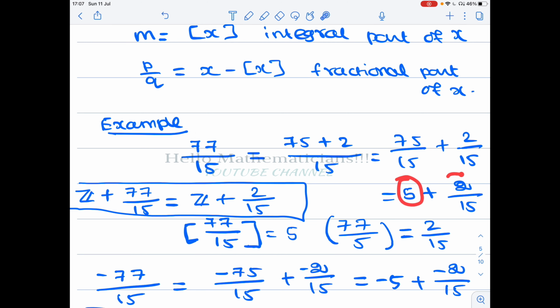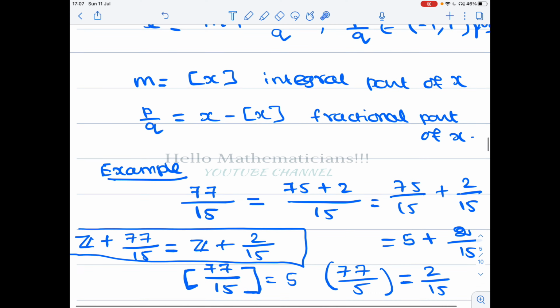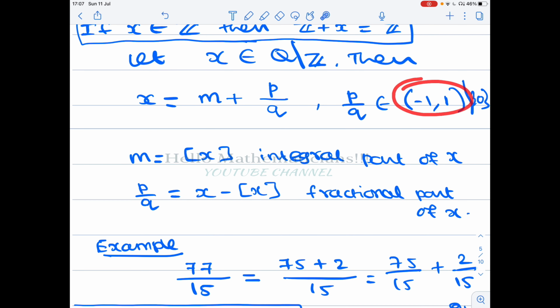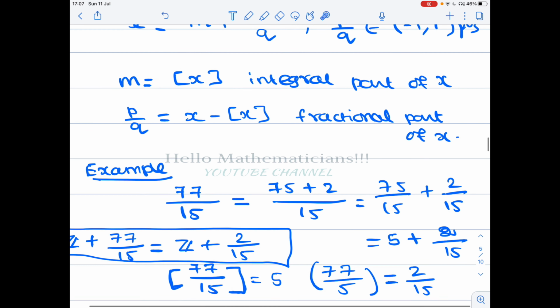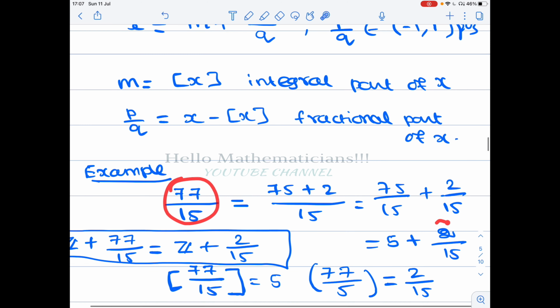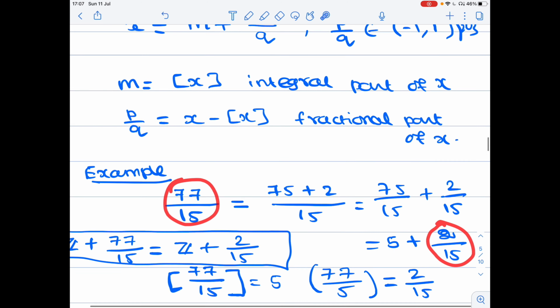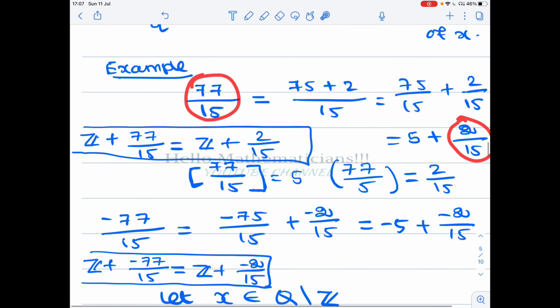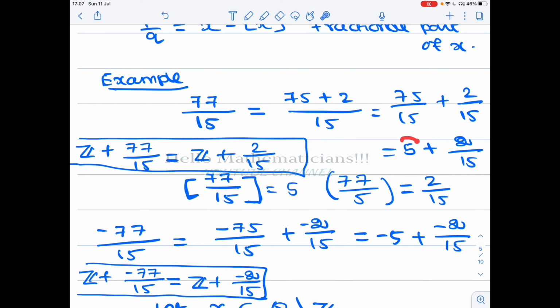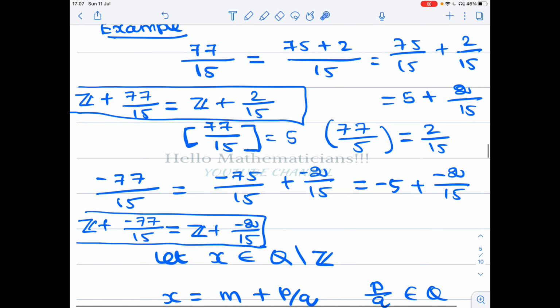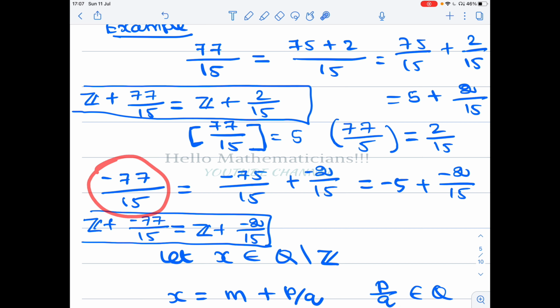Here 5 is an integer, and 2 by 15 is a rational number which belongs to (minus 1, 1). In particular, if the number is positive, this rational part belongs to the open interval (0, 1). This 5 is called the integral part of 77 by 15, and 2 by 15 is called the rational part. Let's look at minus 77 by 15.